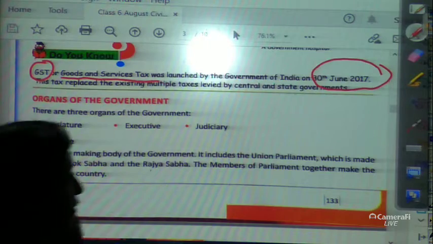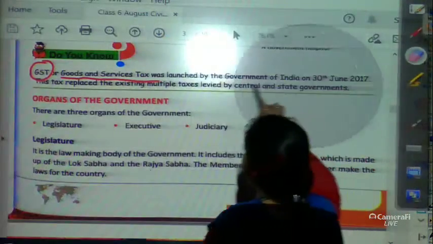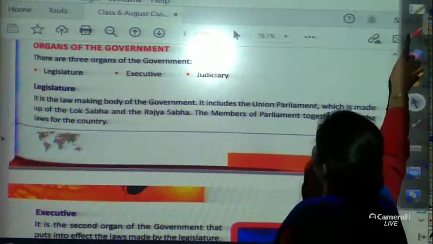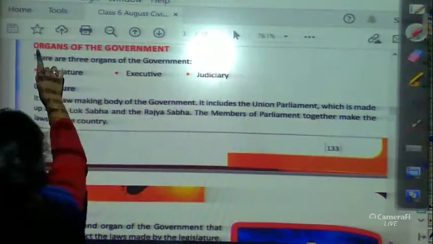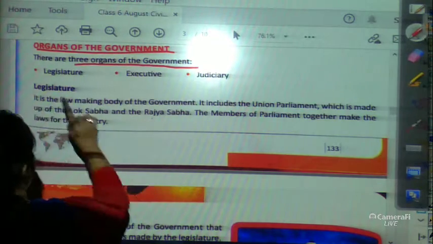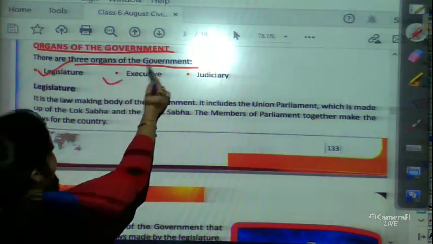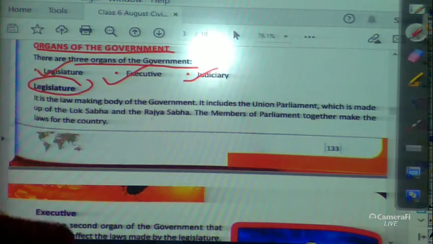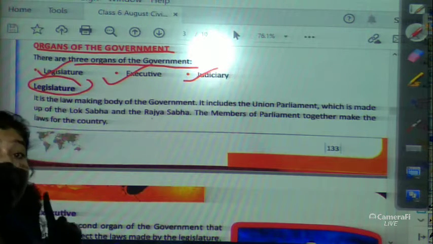Now our next very important point is the organs of the government. There are three organs of the government: legislature, executive and judiciary. What is the legislature and what is its work? It is the law making body. Who makes the law?